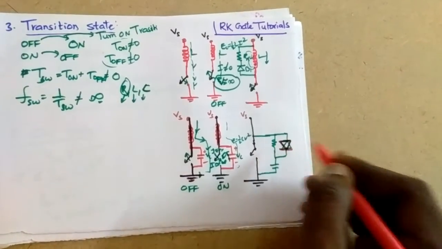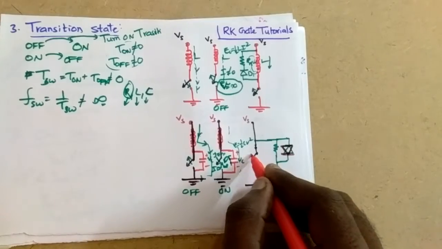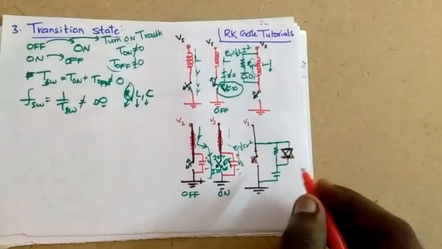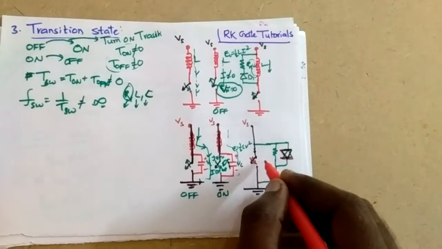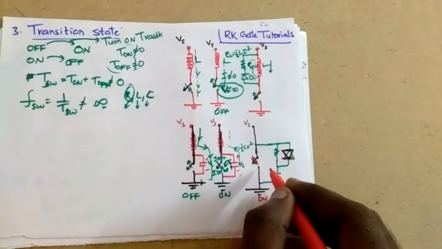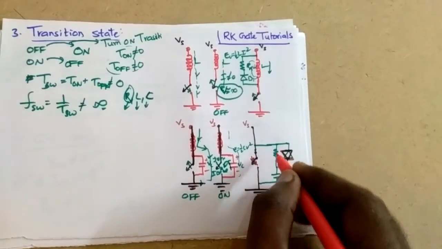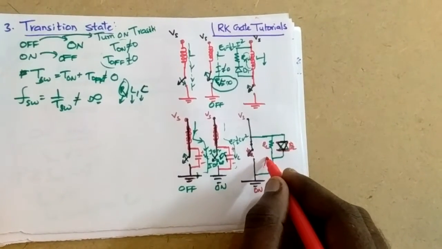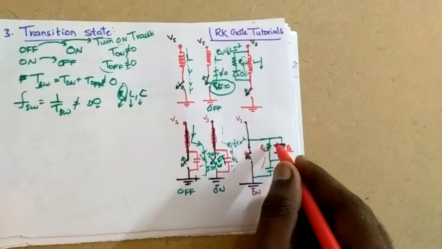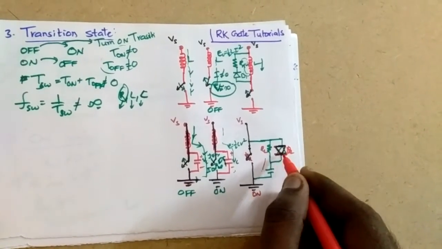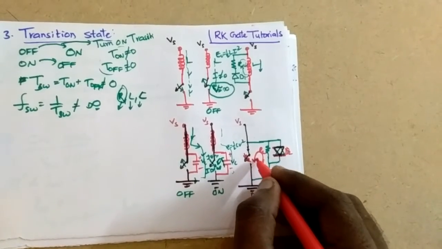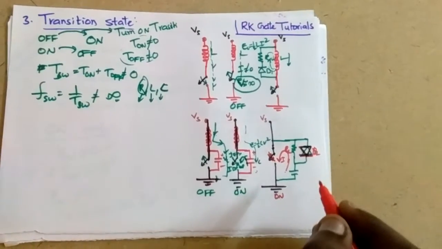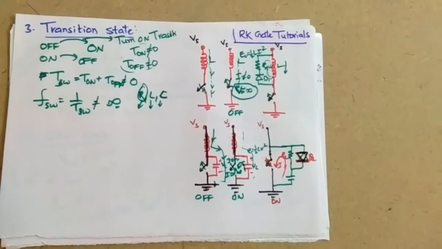So this is the connection, because when we are closing the switch, the current will be going like this. Let us say this is R2, this is D2. So the C will discharge like this, and it cannot enter through the other way, because it will be reverse biased. So the infinite current will be limited by this resistance, so the switch will be protected. So this is the phenomenon happening during the turn on transition.